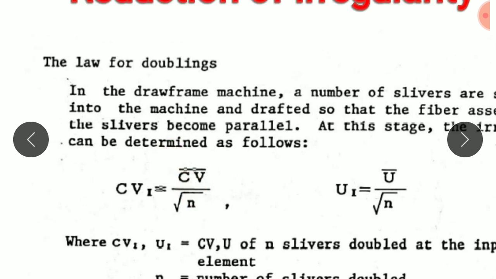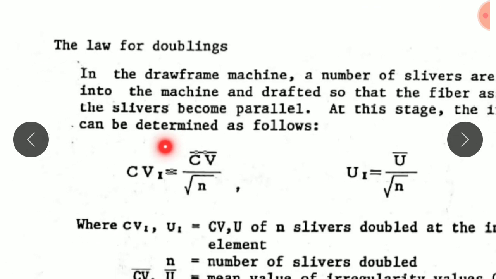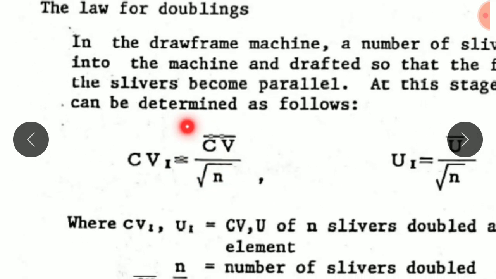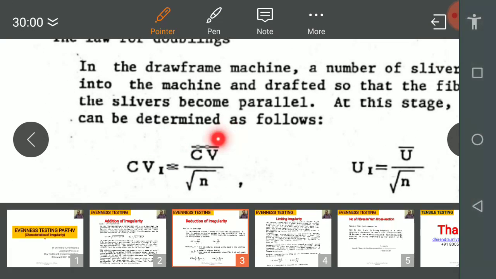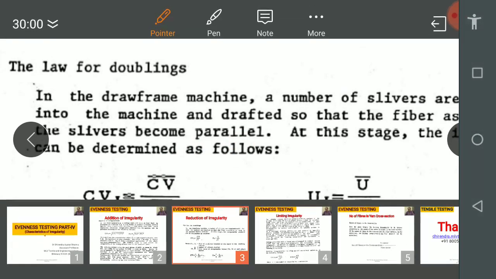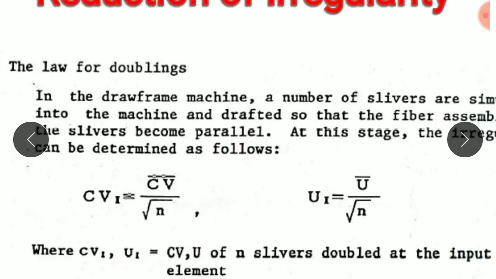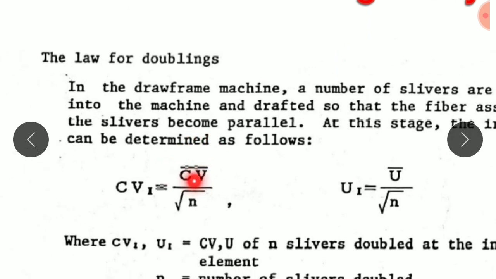Therefore, the actual irregularity of the output materials will not be in accordance with it. It will be the final result of improvement in irregularity plus irregularity added on account of the introduction of the draft in the materials. Let us take numerical examples.